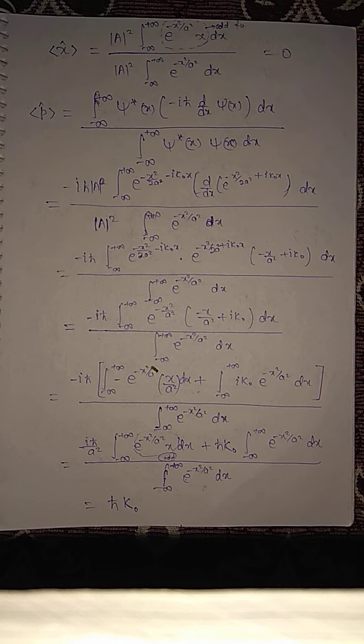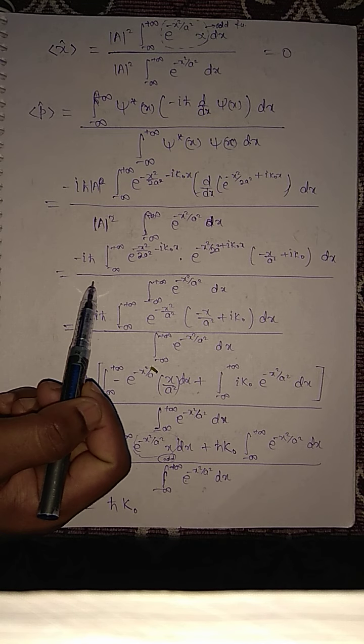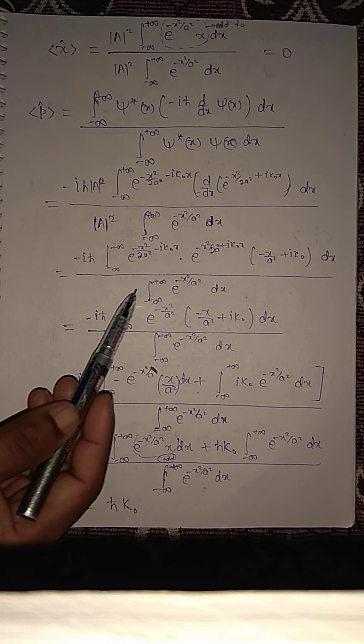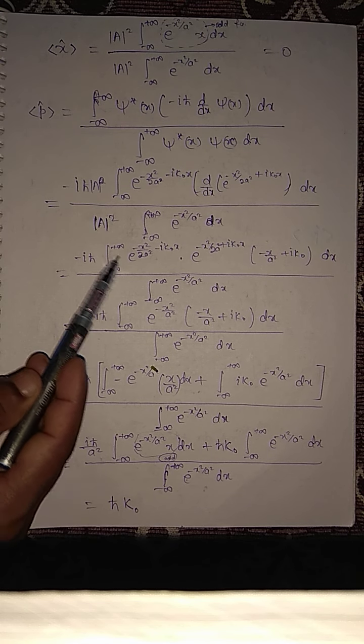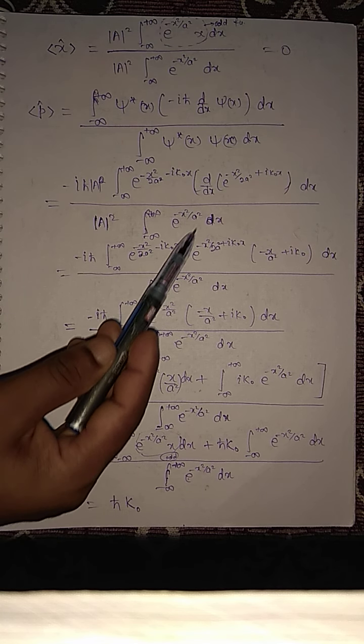Next step, this minus i h cross will be outside, and this a squared will be cancelled. So you have only the integral from minus infinity to plus infinity of exponential of minus x squared by 2a squared minus i k naught x.